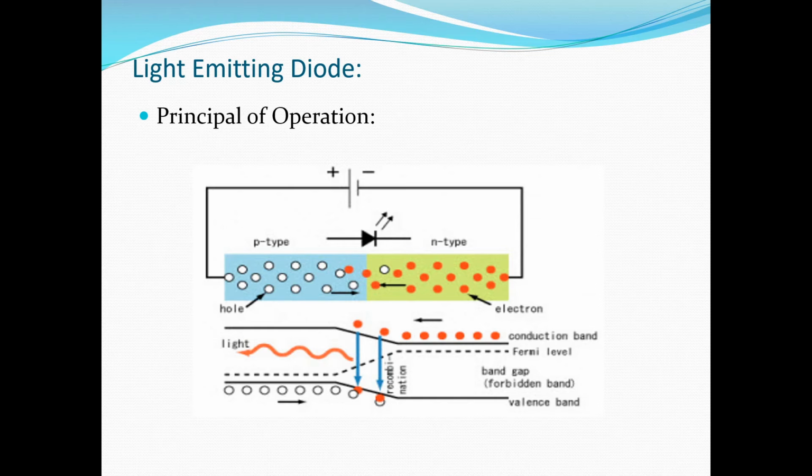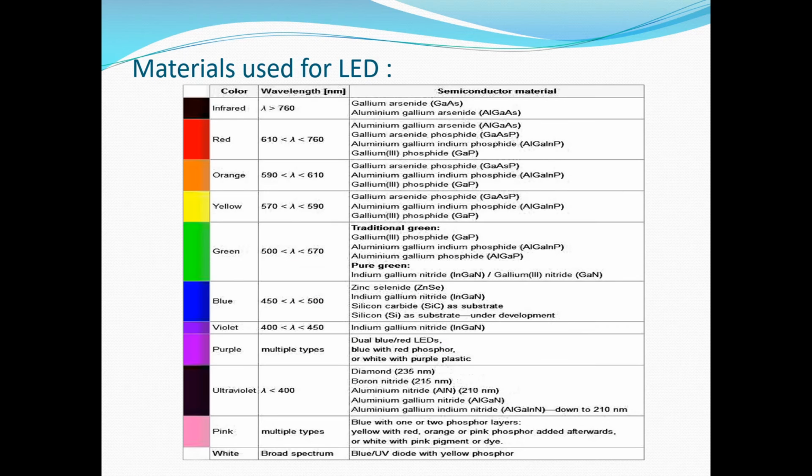The intensity of light thus depends on the number of recombinations, which in turn depends upon the forward bias current of the LED. The frequency of the emitted light depends upon the energy gap of the material used to make the junction. So that's why I have represented here the materials used for LED and their respective wavelength.